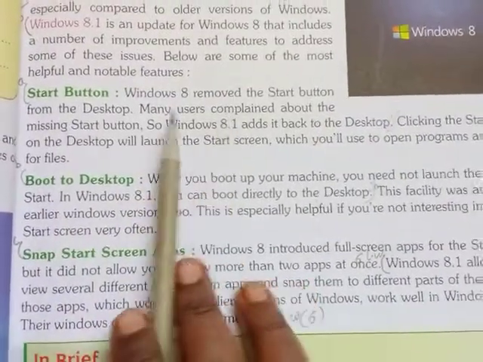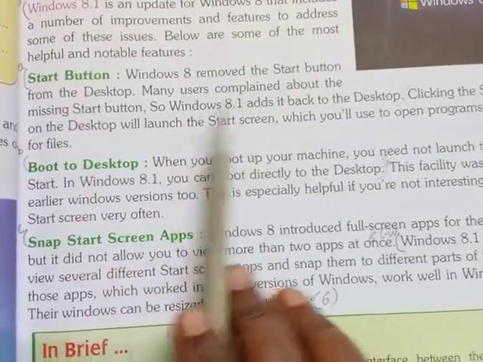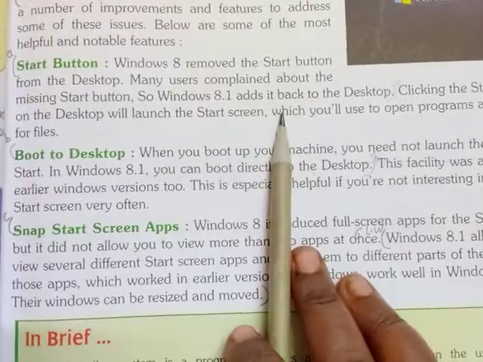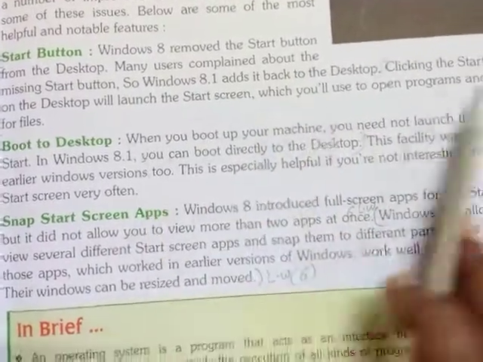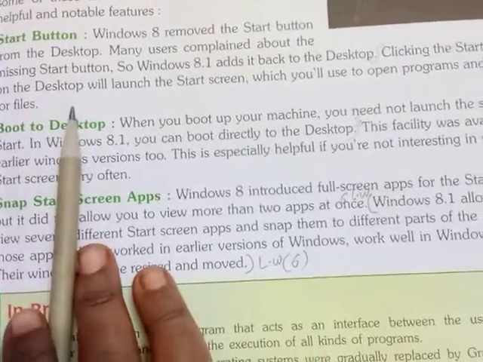So what I said, in Windows 8 the start button was removed, but in Windows 8.1 they again add the start button. Okay, as usual, we will click on the start button and access our files and programs like that.